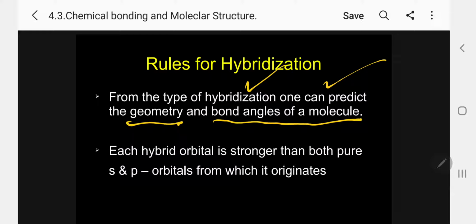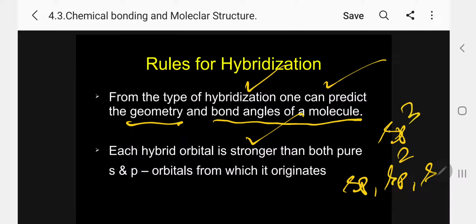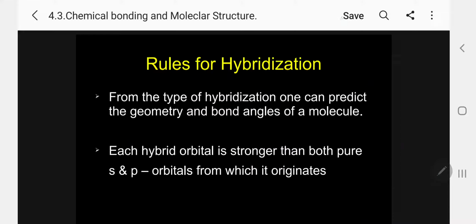Each hybrid orbital is stronger than both pure s and pure p orbitals. For example, sp, sp2, sp3, like this, orbitals can form. Kindly follow. Here sp means 1s and 1p, sp2 means 1s and 2p, sp3 means 1s and 3p. So what is happening now? In all the cases, each hybrid orbital is stronger than both the pure s and pure p orbitals from which it originates. This is the most important information.